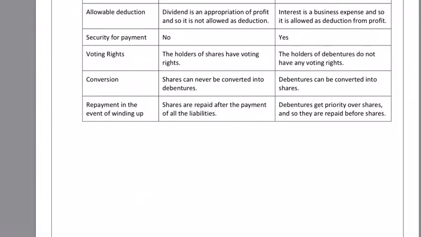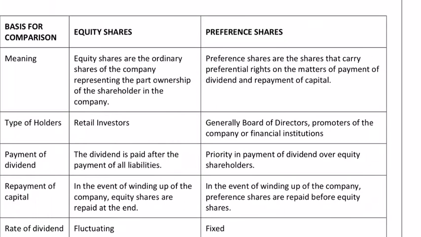Now moving on, the next is the difference between equity shares and preference shares. Equity shares are ordinary shares of the company and they represent part ownership of the shareholder to the extent of shares he has. Preference shares are shares that carry preferential rights on matters of payment of dividend and repayment of capital. So it is something in between debentures and ownership capital. There is also preference given in payment of dividend, so they do partake in the profits. But you can also have preference shares where there is repayment of capital done.